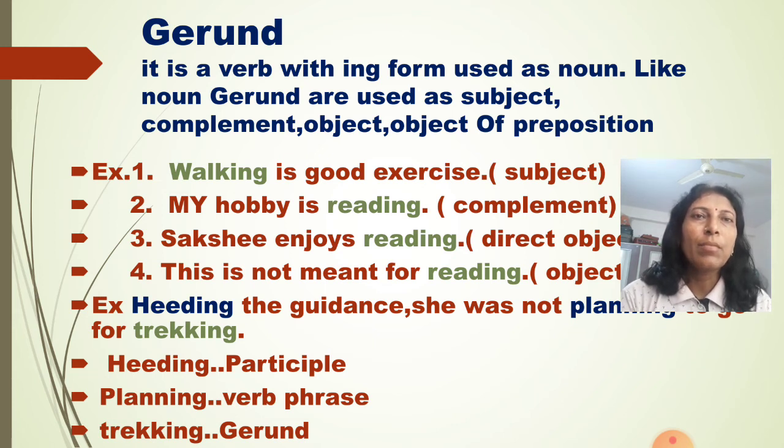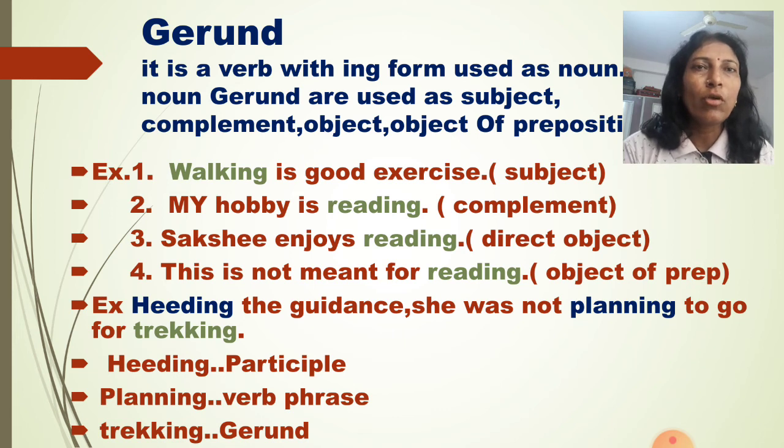Now see this example. Heeding the guidance, she was not planning to go for trekking. Here trekking is the only gerund. What did she plan? Trekking. So trekking is the gerund. But in two cases, in the first one it is participle, and in was not planning, planning is the verb phrase.